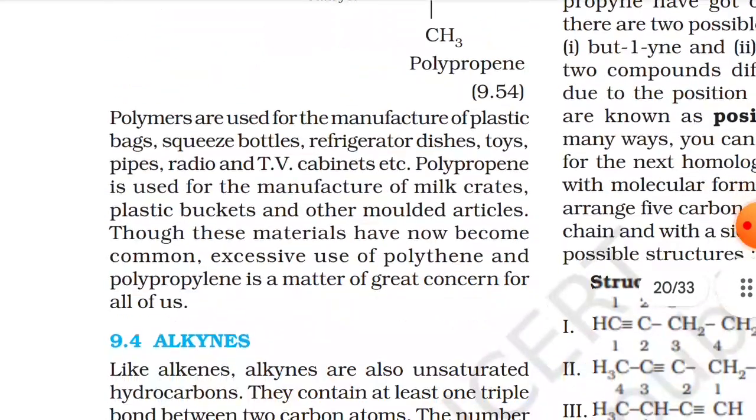Now, polymers are used for manufacture of plastic bags, squeeze bottles or refrigerator dishes, toys, pipes, radio and TV cabinets. Polypropylene is used for manufacture of milk crates, plastic buckets and other molded articles. Though these materials have now become common, excessive use of polythene and polypropylene is a matter of great concern for all of us.